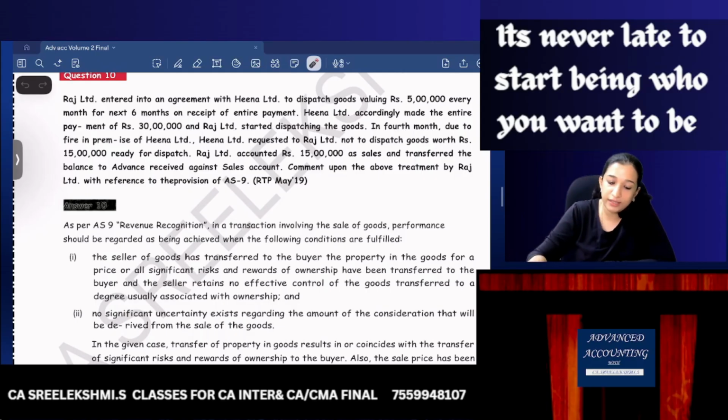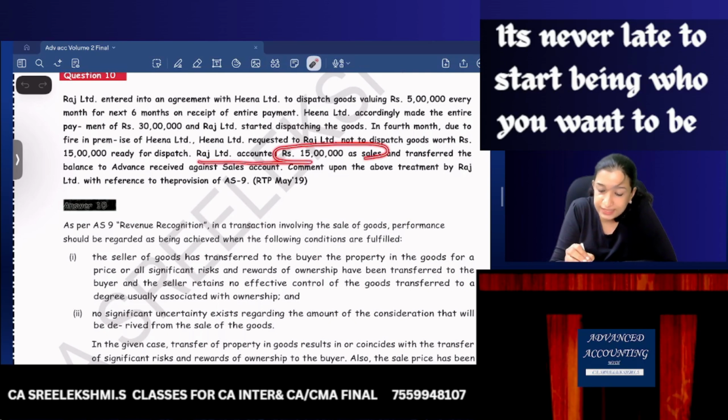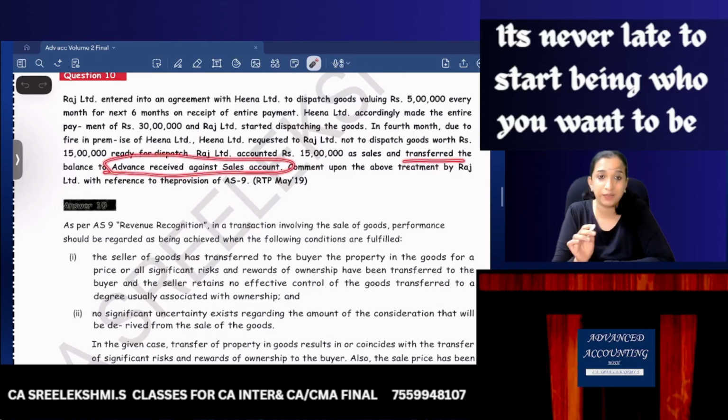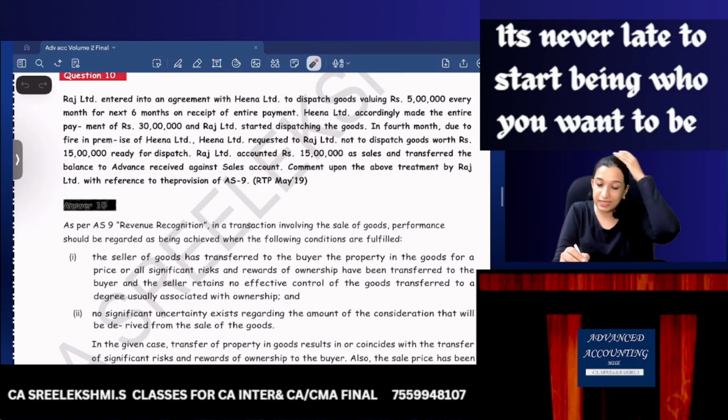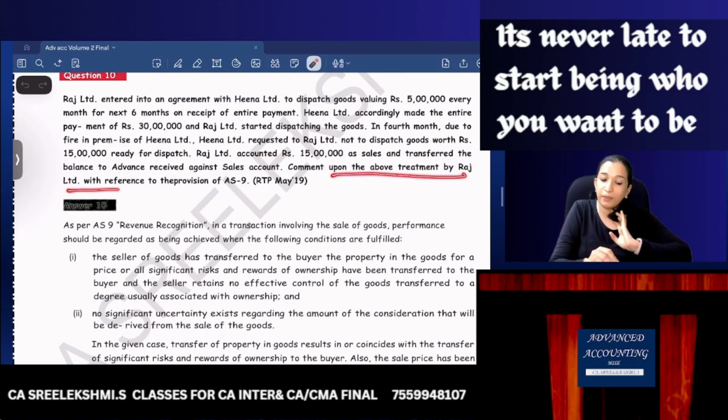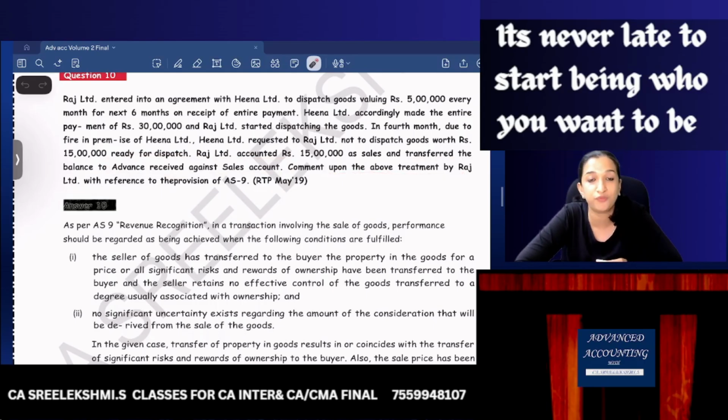Raj Limited accounted 15 lakhs as sales, since 3 months they have already sold, and transferred the balance to advance from customer, advance received against sales. Comment upon the accounting treatment by Raj Limited with reference to the provisions of AS 9.